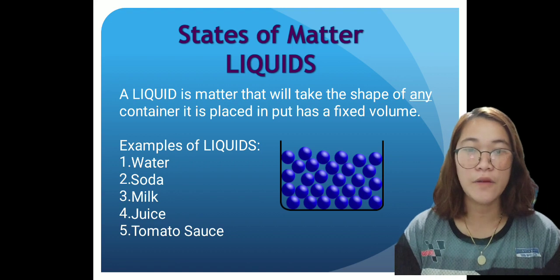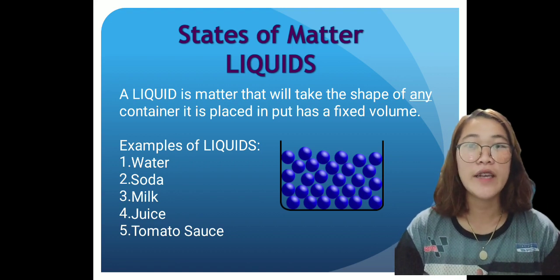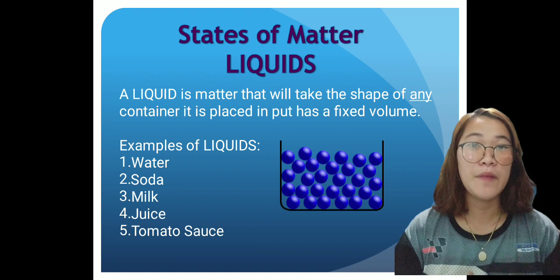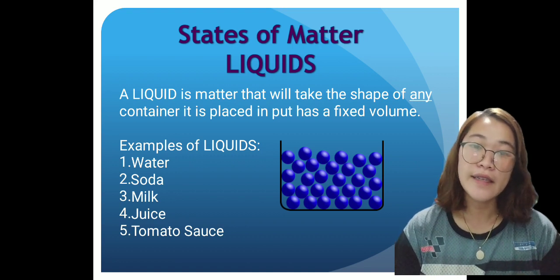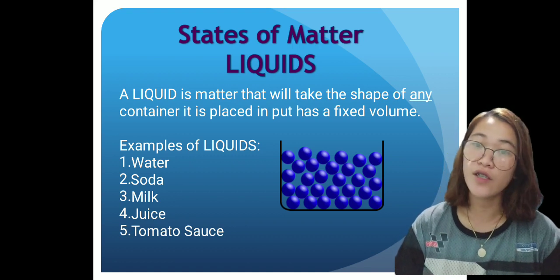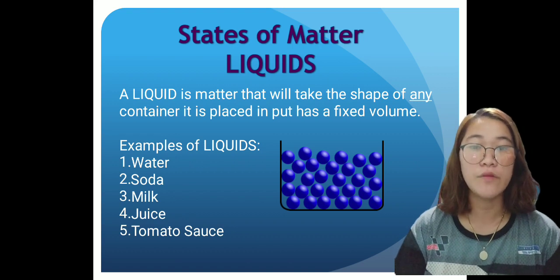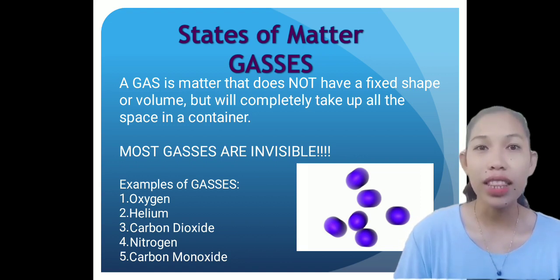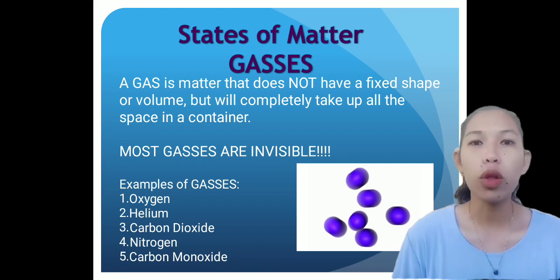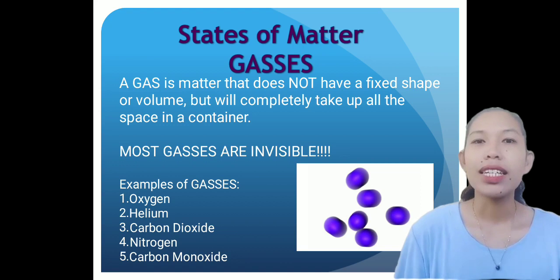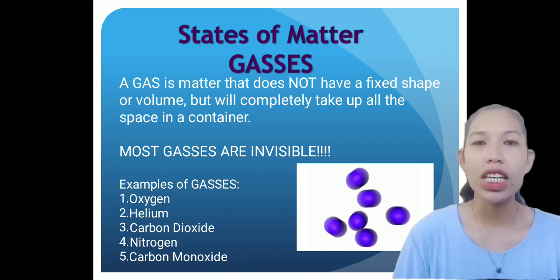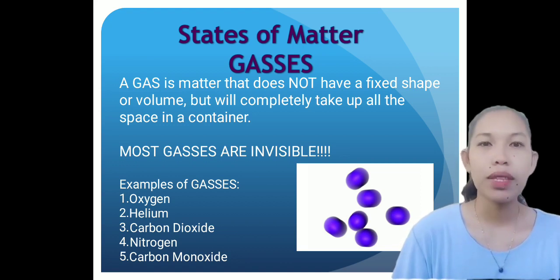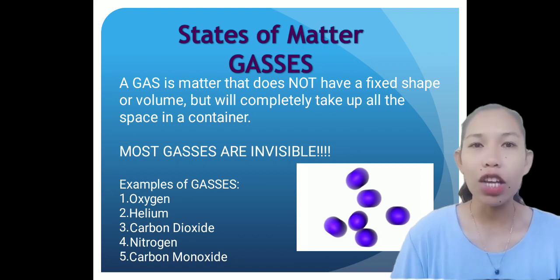States of matter: liquid. A liquid is matter that will take the shape of any container it is placed in. It has a fixed volume. Examples of a liquid are water, soda, milk, juice, and tomato sauce. A gas is matter that does not have a fixed shape or volume, but will completely take up all the space in a container. Gases have a lower density than other states of matter, such as solids and liquids.